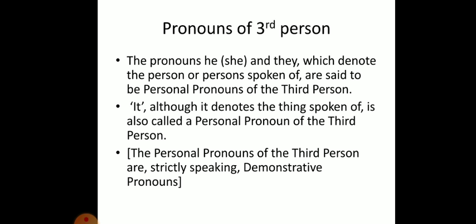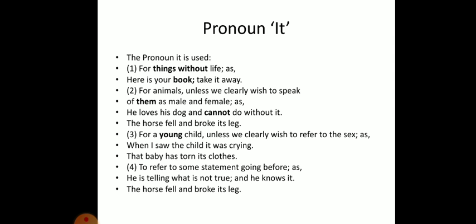It, although it stands for things rather than persons, is also called a pronoun of third person. The personal pronouns of third person are actually demonstrative pronouns as well because they indicate or demonstrate certain things. Now let's have a look in detail at the pronoun it.